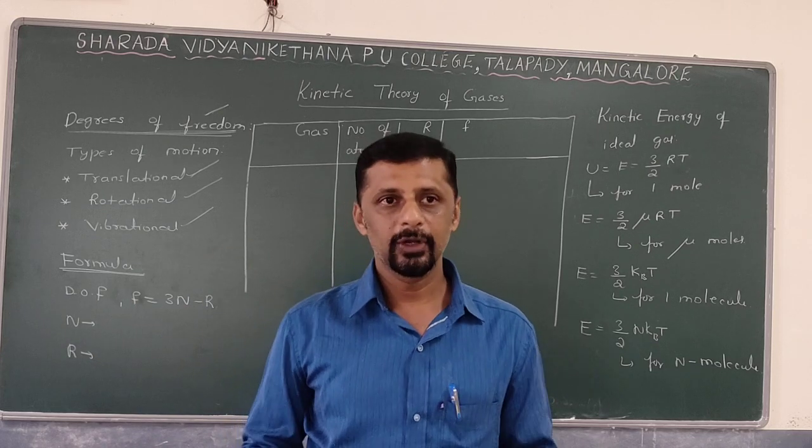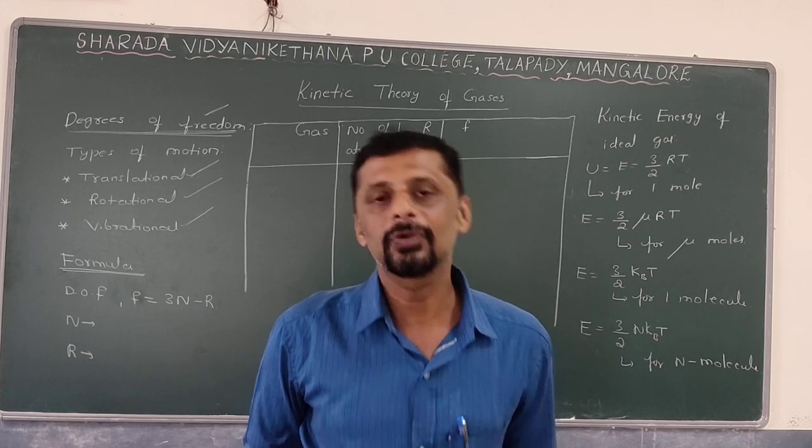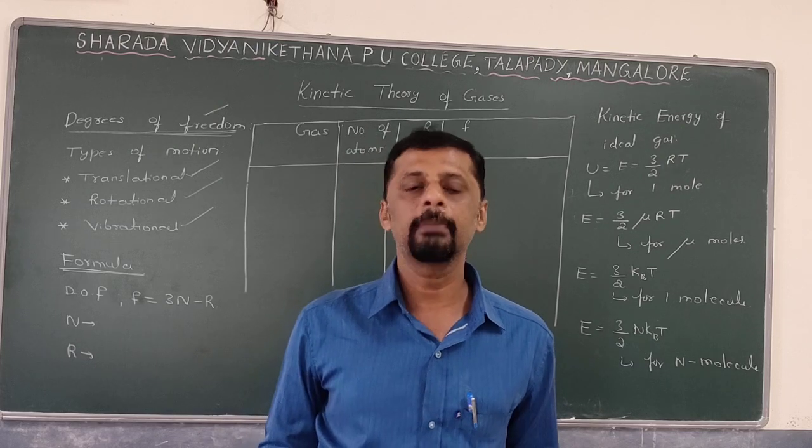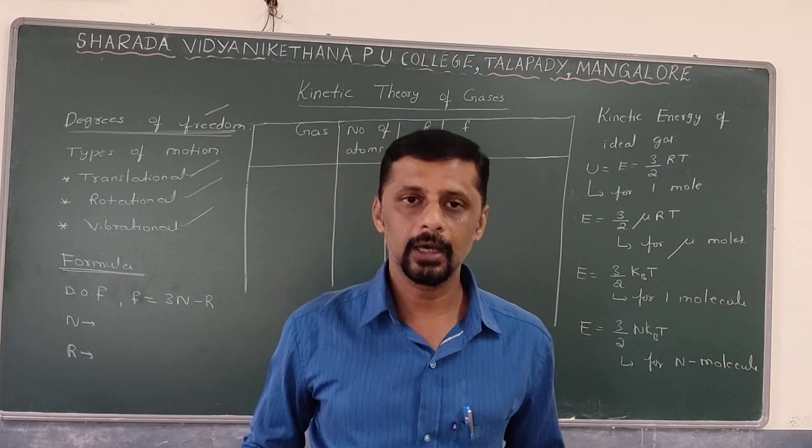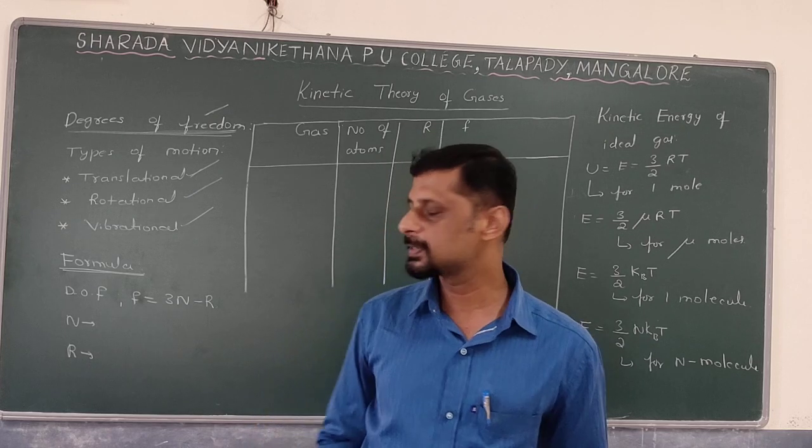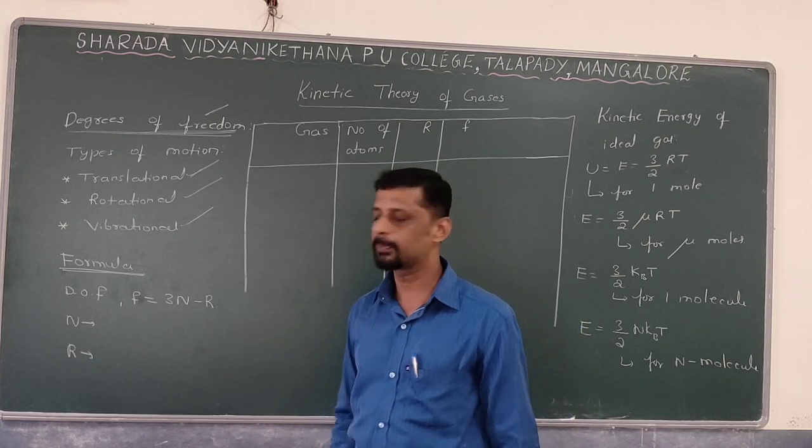So by knowing the number of atoms present in a gas, you can calculate the degrees of freedom, or find out how many independent coordinates are required to specify the position of a gas molecule in space.